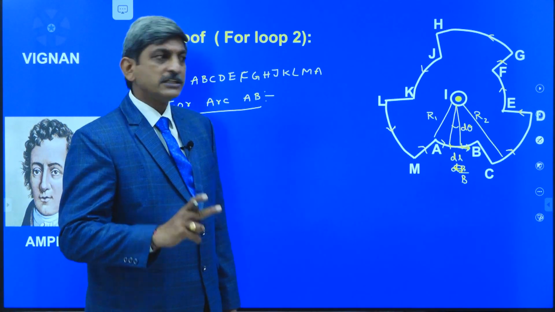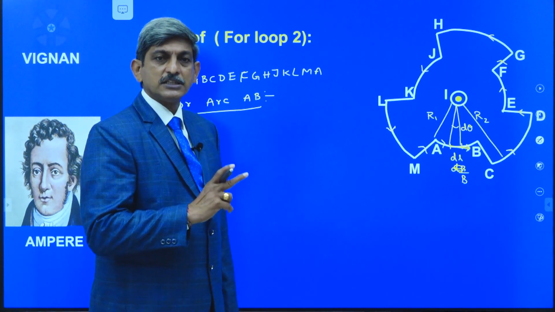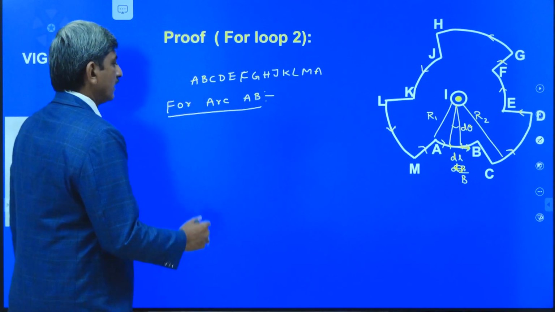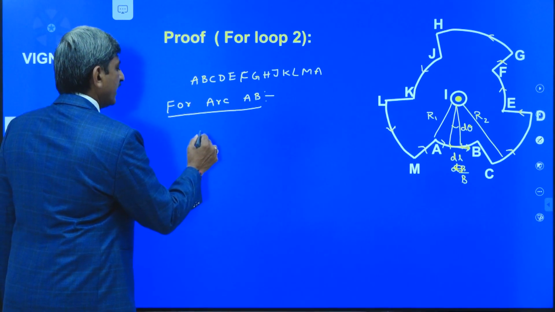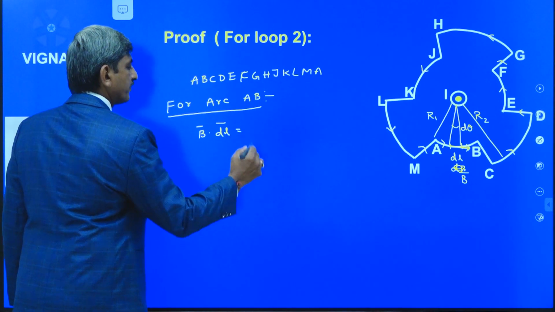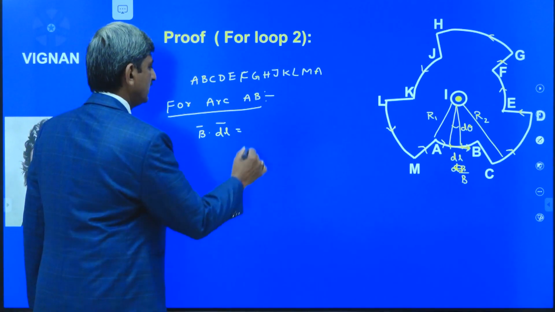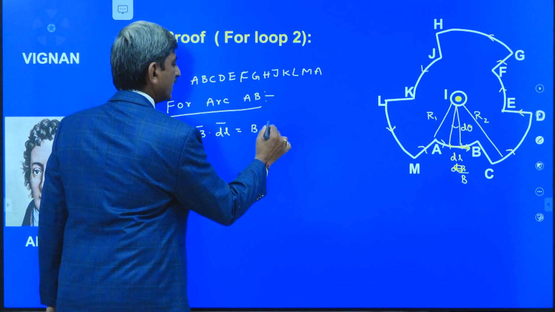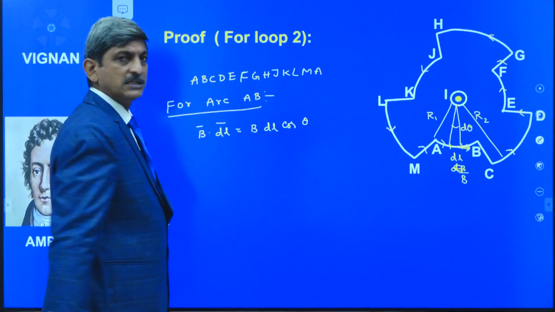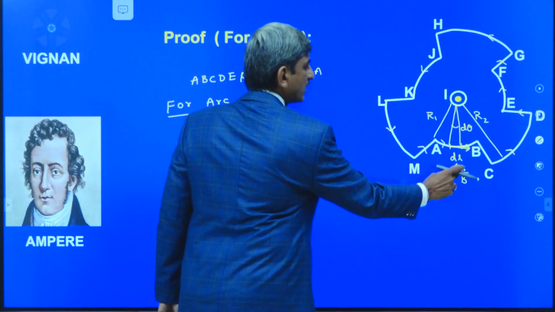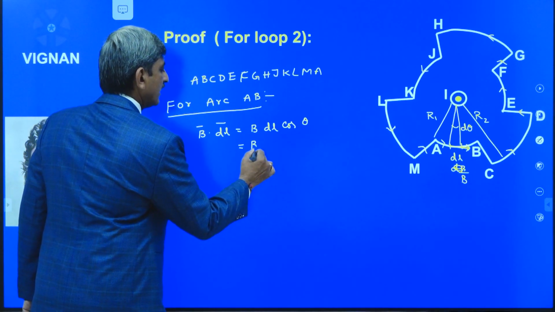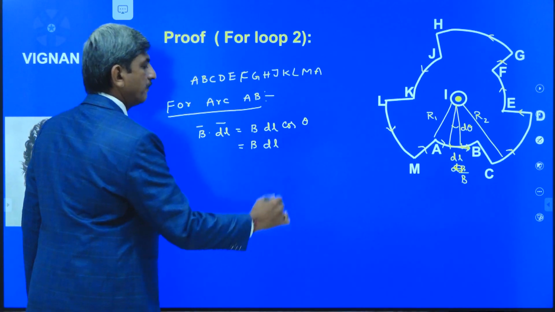DL bar is along the tangent direction and B bar is also along the tangent direction at that position of the element. Now, if we take the B bar dot DL bar value, what is it? This is equal to B DL cos theta. Here what is theta? Theta is the angle between DL bar and B bar, which is equal to 0, so that we can write it as B DL.